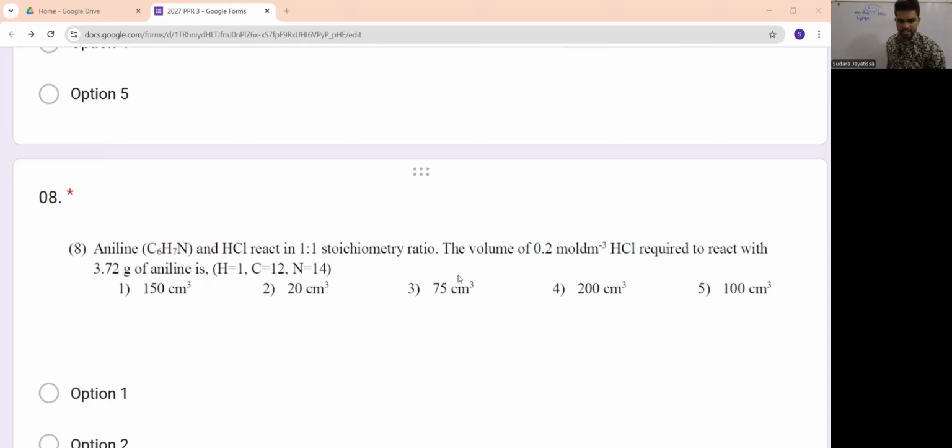It says to react with 3.72 grams of aniline, and it's asking how much volume of HCl is required. The HCl concentration is given as 0.2. Okay, let's do the question and see.